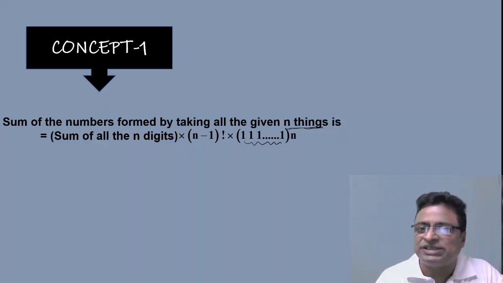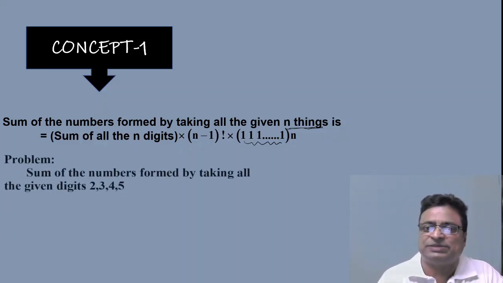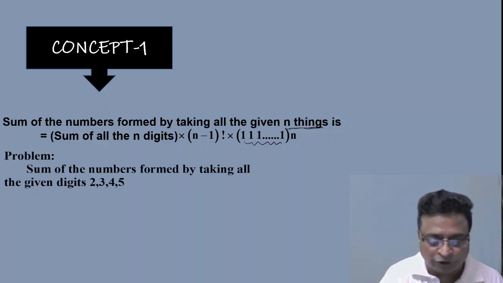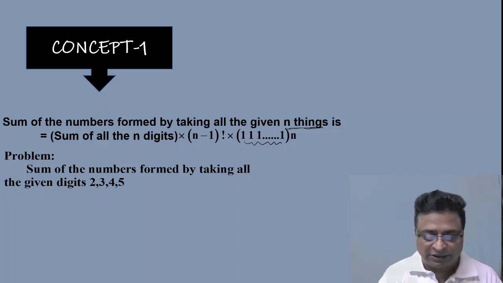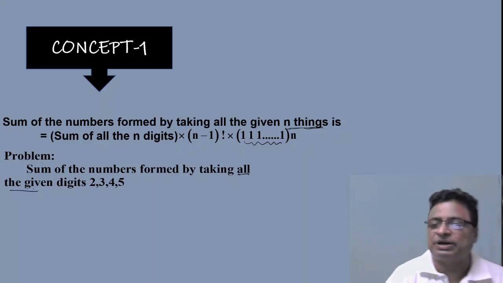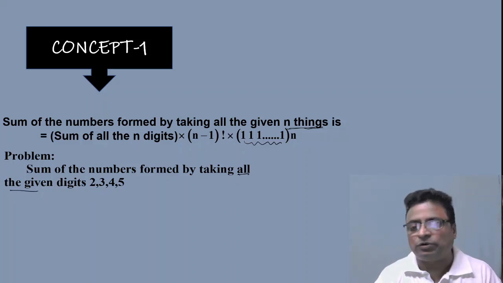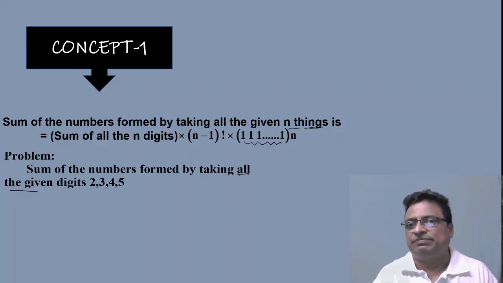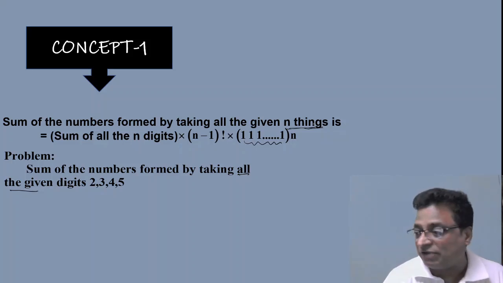So what kind of questions may they ask? For example, see this problem. Suppose the sum of the numbers formed by taking all the given digits 2, 3, 4, 5. That means by taking all the digits, all given digits. This is important. So that means 2, 3, 4, 5 plus 2, 3, 5, 4 plus 3, 2, 4, 5 plus 3, 2, 5, 4, like that. What is the sum? How many numbers are they forming, and of that what is the sum, taking all the given n things that we have? That is the important point.